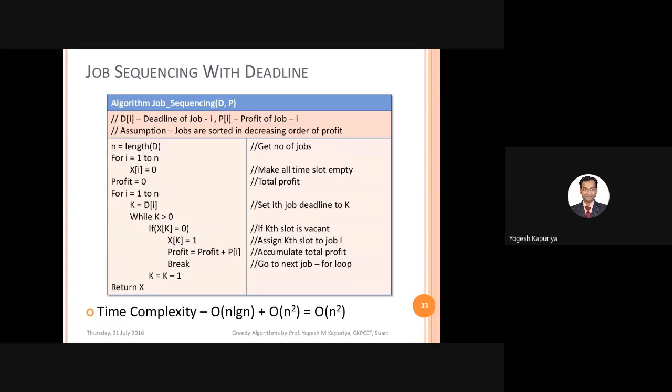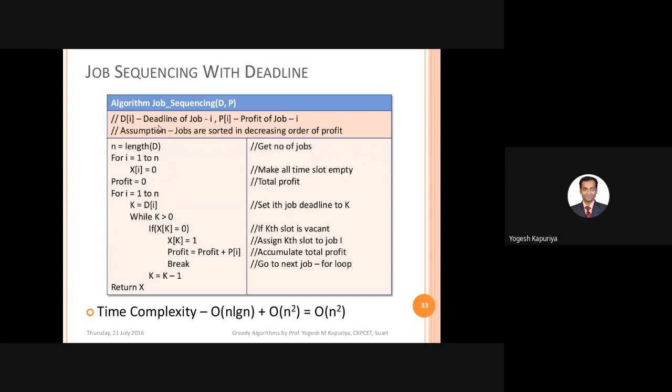The second one was job sequencing. Again, it's a scheduling problem, but here instead of a start time and finish time, what we have been given is a deadline of a job and the profit earned by a job. So if you finish this job before this deadline, then we will earn this profit for this particular job I. This is what it means. And we also discussed the approach.